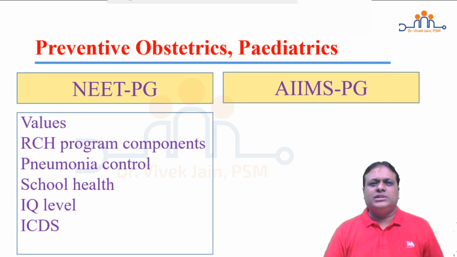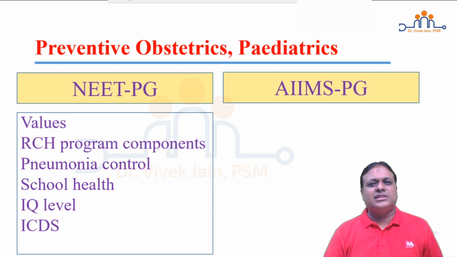RCH program components focus on immunization, diarrhea control, and pneumonia control. School health, the healthful school environment, and value-based guidelines on how schools are made in India are asked. IQ level is asked in detail. You are given a clinical question and asked to calculate the IQ of a child, so you should know the formula. Then classification is asked, the international Wechsler classification. Who is an imbecile child? Who is a moron? Who has normal IQ? Or they can ask you the mental retardation classification based on IQ level: mild, moderate, severe, profound.